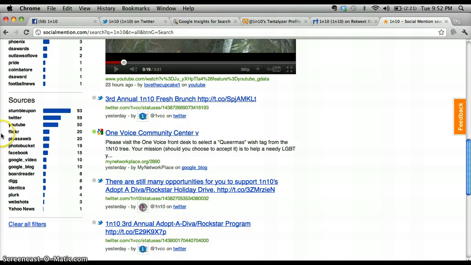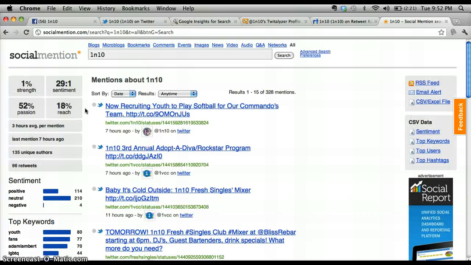This is very, very useful to your quantitative research, because it gives you exact numbers of where people are connecting with you and your organization. In this case, StumbleUpon is huge. So people are probably looking for youth in Phoenix or at-risk youth, and they're finding 1 in 10. So Social Mention, again, is another great website that gives you a little bit of an overall view of your organization, and gives you great hard data that you can extract and later interpret.